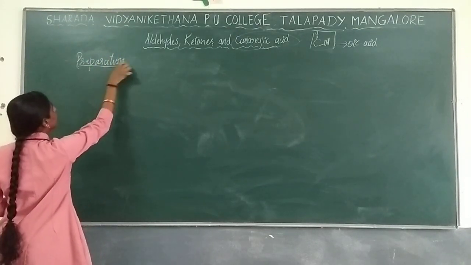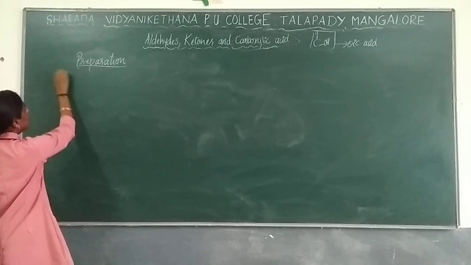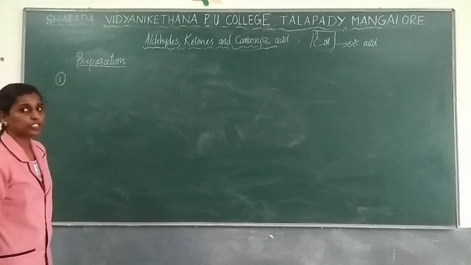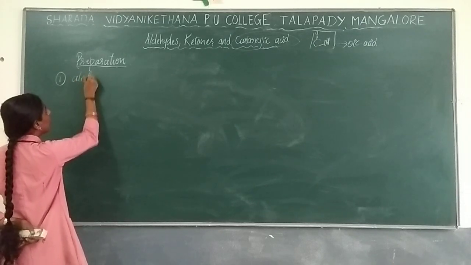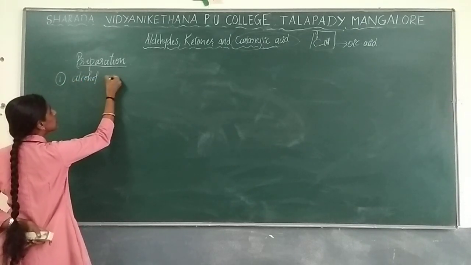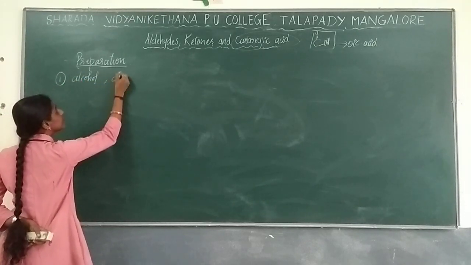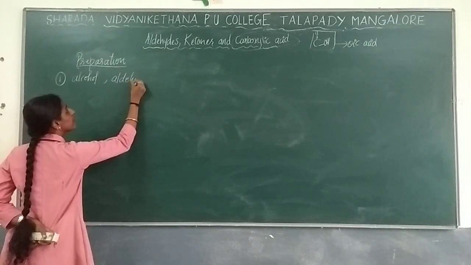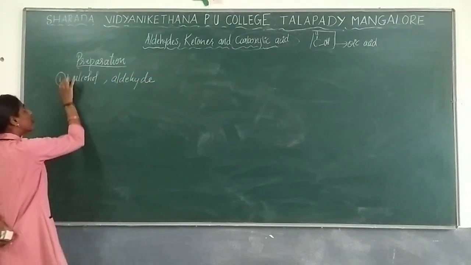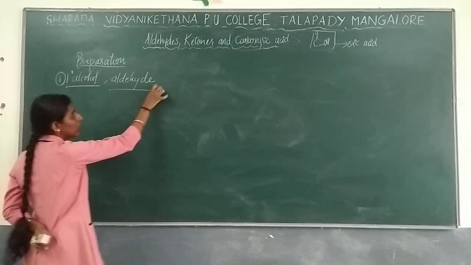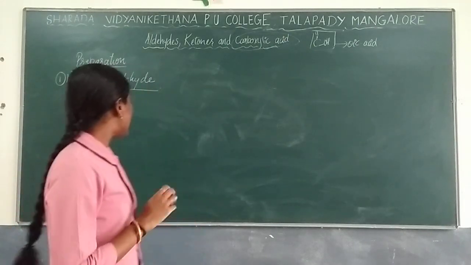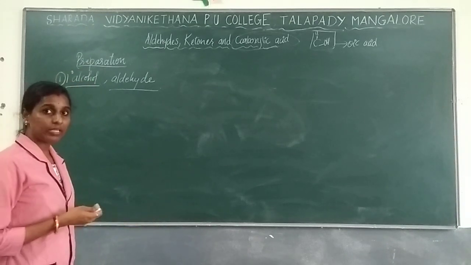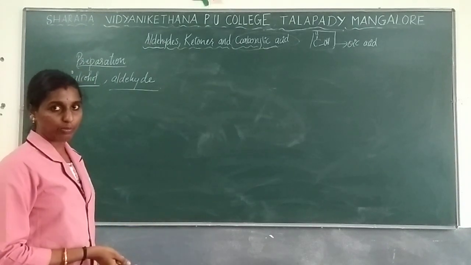The first method of preparation is done by using alcohol as well as aldehyde. We are going to use primary alcohol, and we will utilize aldehyde also, to prepare carboxylic acid.